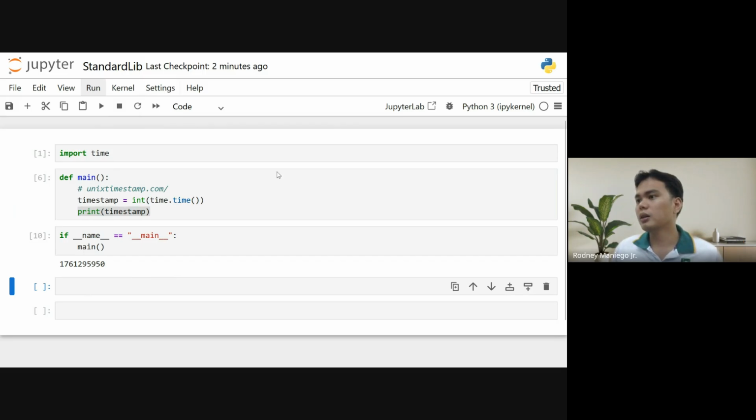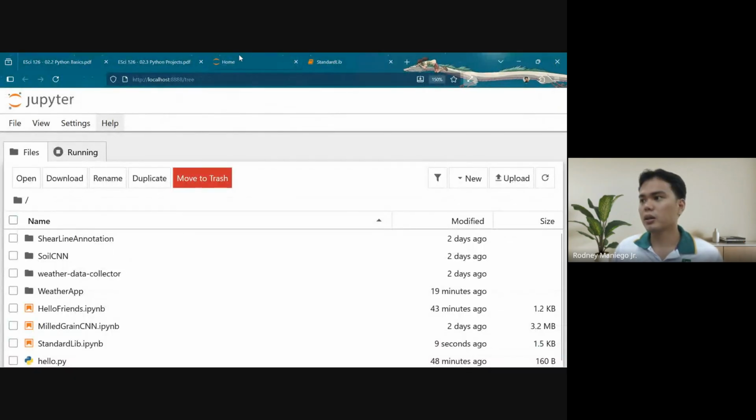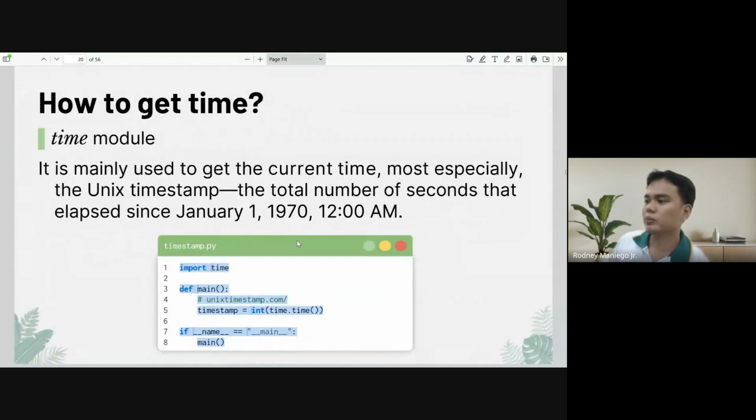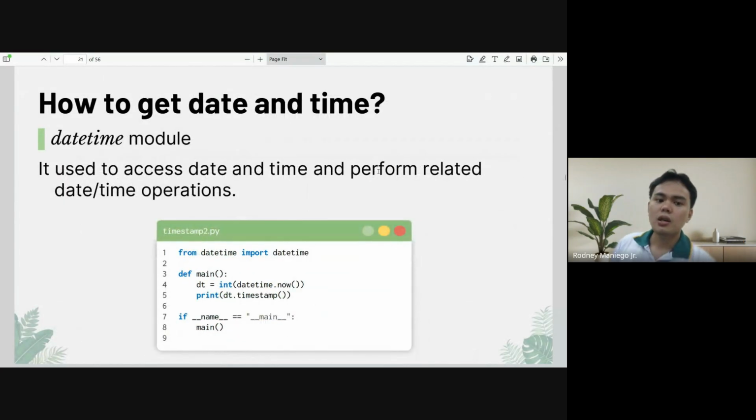Let's go back here. We have the datetime module. If I'm going to ask you, when should we use time and when should we use the datetime module? Of course, we should keep it as lean as possible. If our program only needs to know the time, then we use the time module. If we want to use date, we use the datetime module.